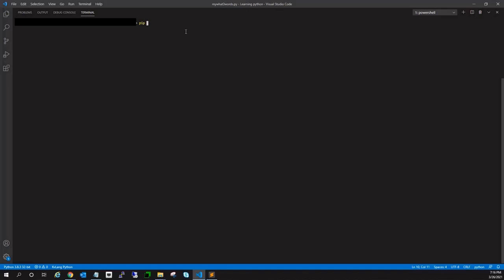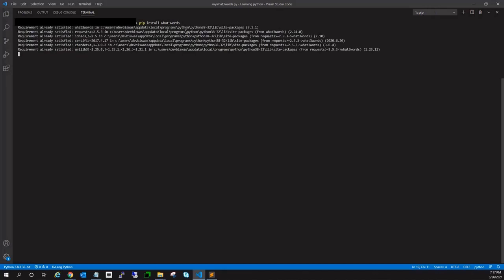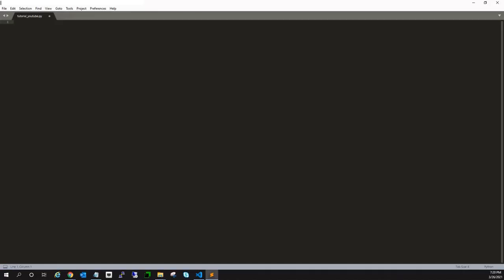Now for installing their package, I'm going to use pip install what3words. I have provided this in the description, so you can just copy and paste it. As I already have it, the requirements are already satisfied. Now let's go to coding.